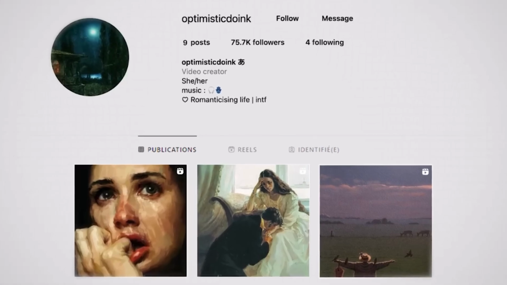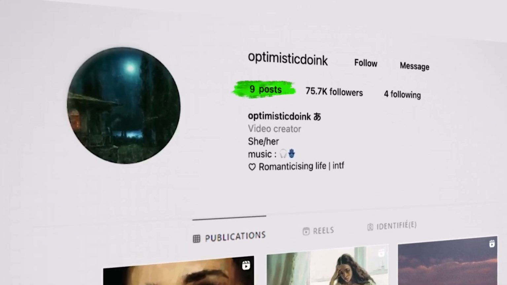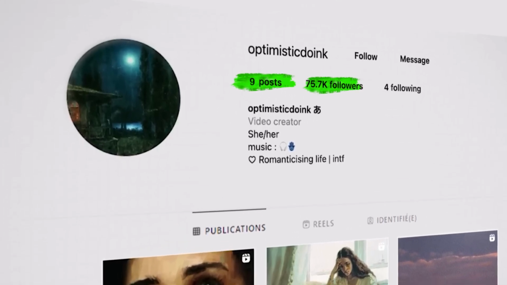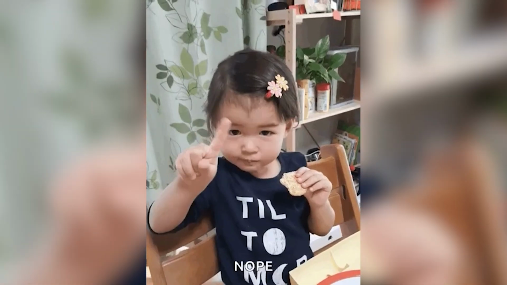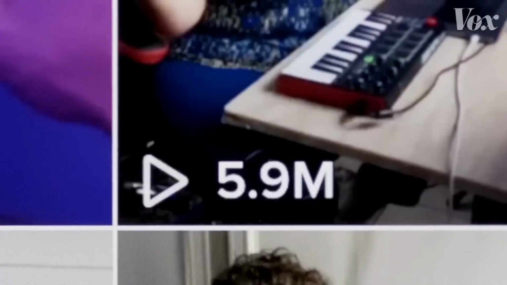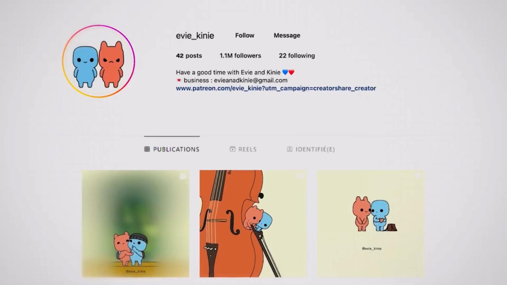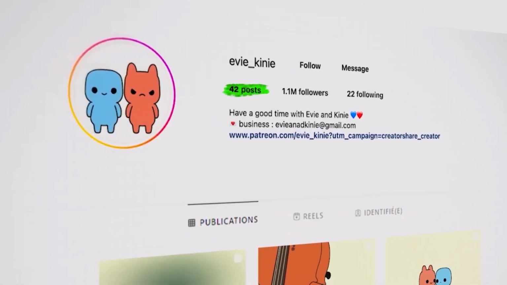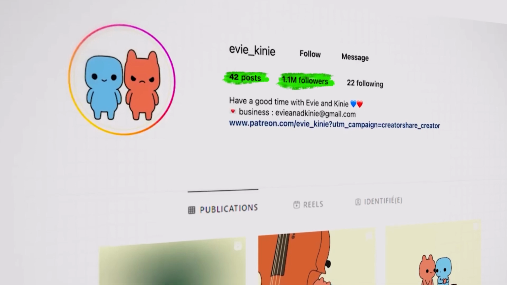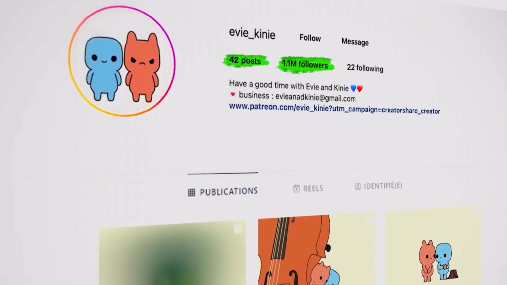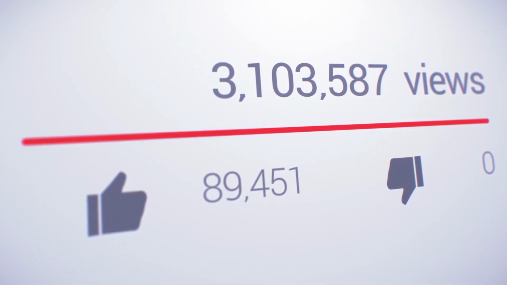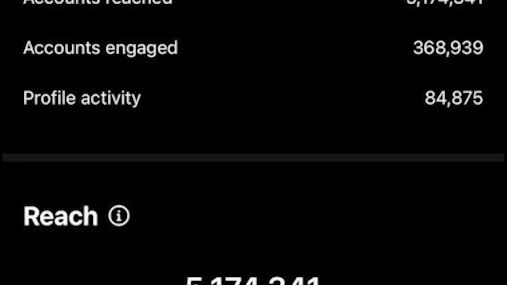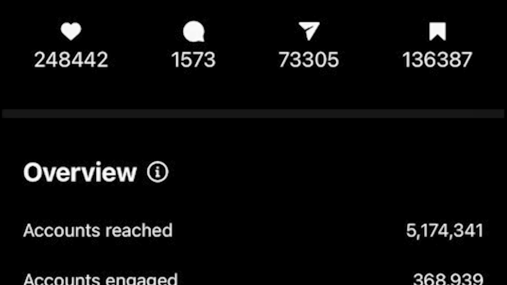What's even more astonishing, their account was launched less than a month ago and has only 9 posts, but it's already racked up over 70,000 followers. And it's not just a fluke. New Instagram accounts are blowing up left and right. For example, this account has just 42 posts, but over 1.1 million followers, all achieved in under 90 days. I even tested this myself and saw over 3 million views on a single meme video, with stats like these after just 2 months. So how can you create viral videos like these?